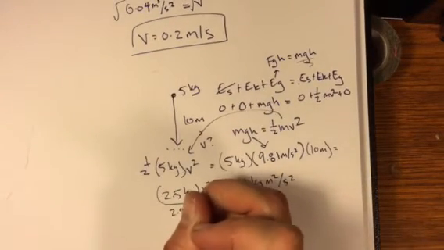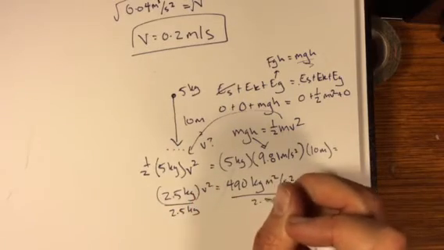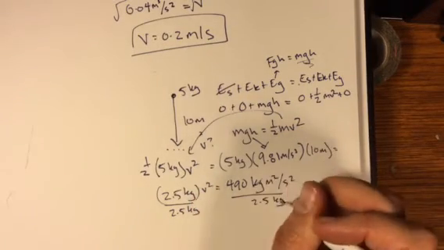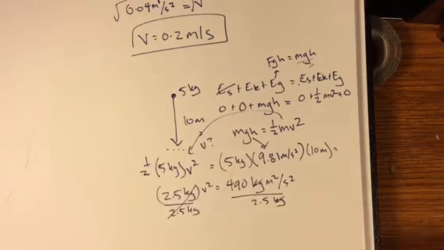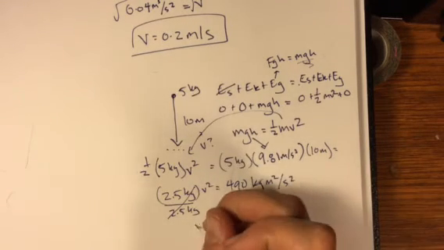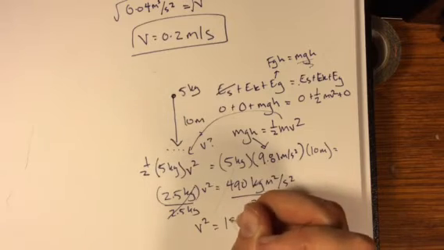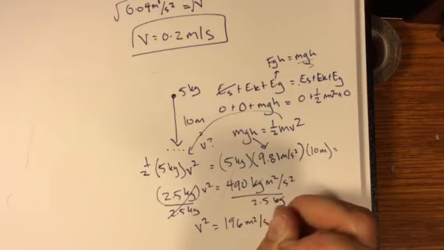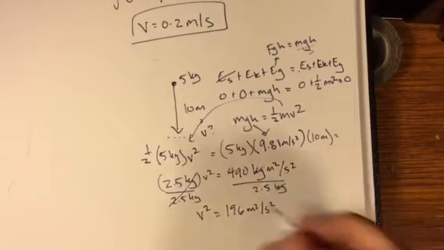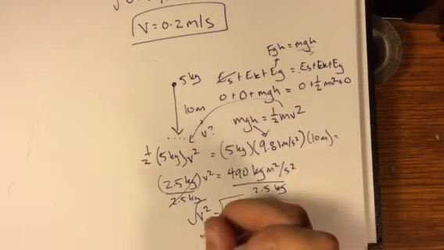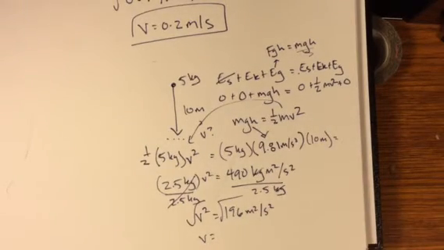I'm going to divide both by 2.5 kilograms. Oh, look, the kilograms will cancel. So 490 divided by 2.5 gives us v squared is 196 meters squared per second squared. And then you just take the square root of both sides. v is the square root of that is, come on, calculator, wake up.